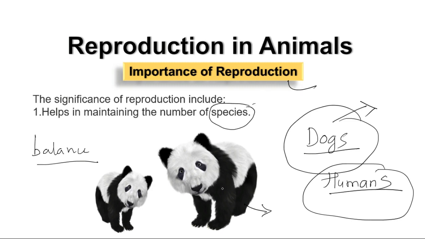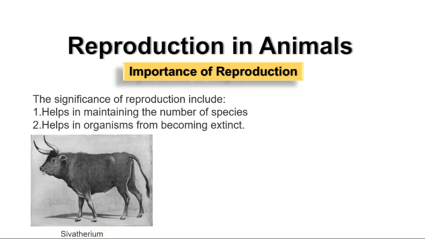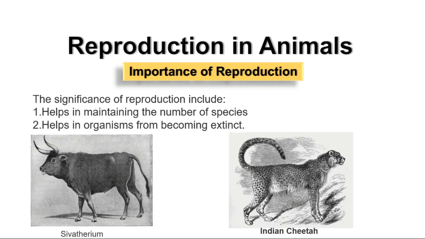Some of the animals are already extinct, like the animal which is seen here. This was to be found in India, as well as the Indian cheetah, which you can even see is almost an extinct animal. Extinct means they are not found now. You can see only a black and white drawn picture in future. Okay, again, the problem is reproduction.